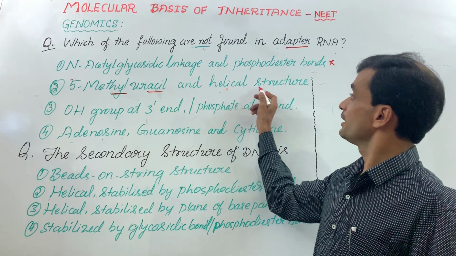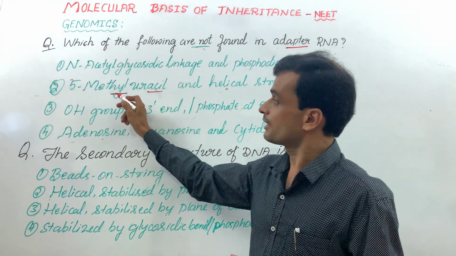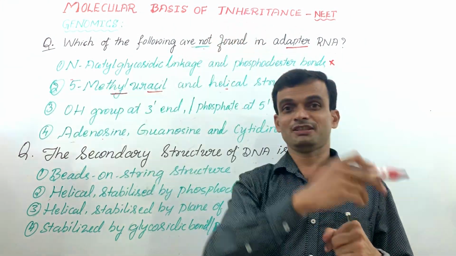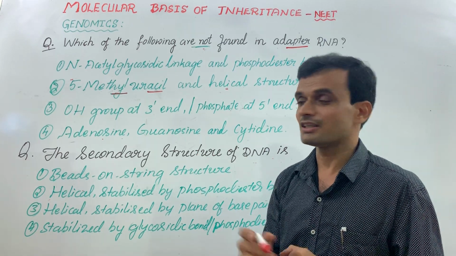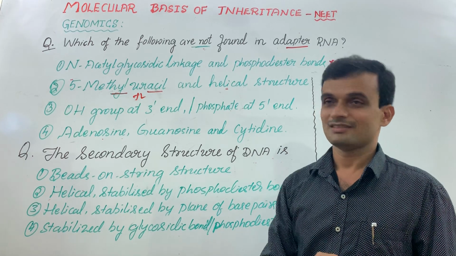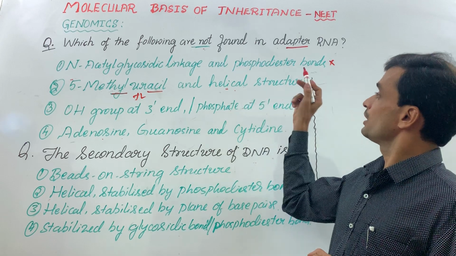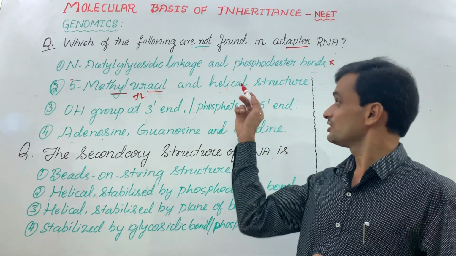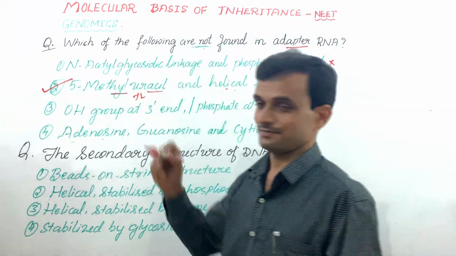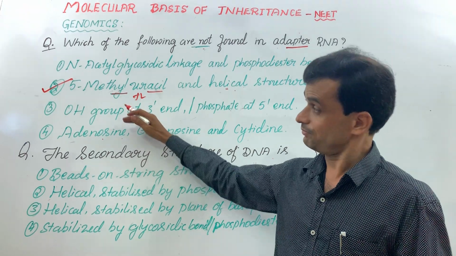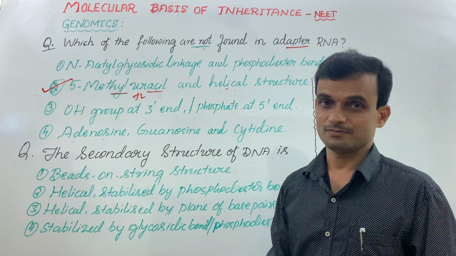5-methyl uracil and helical structure. Does RNA contain 5-methyl uracil? DNA has 5-methyl uracil. Which is that 5-methyl uracil? It is thymine. RNA will not have thymine. RNA will not show helical structure. This is true with respect to DNA. Therefore, this is the answer. But I have to go through the remaining two options. Then only I will become more confident.